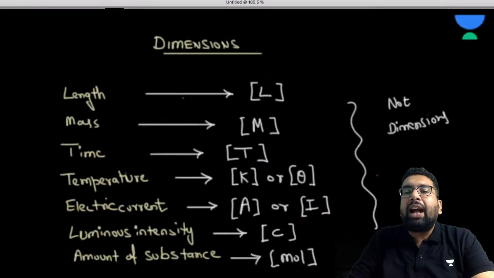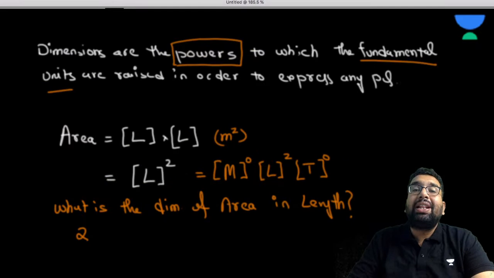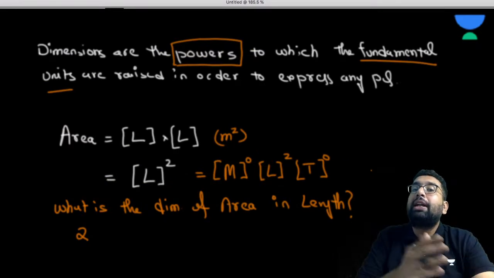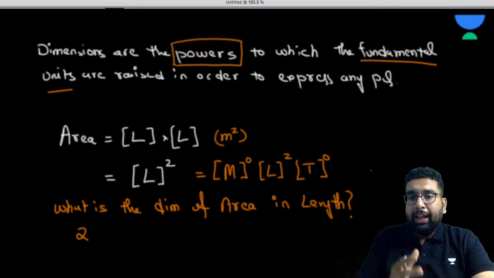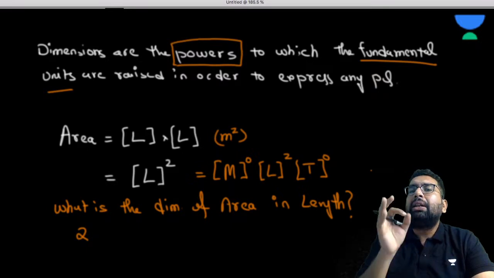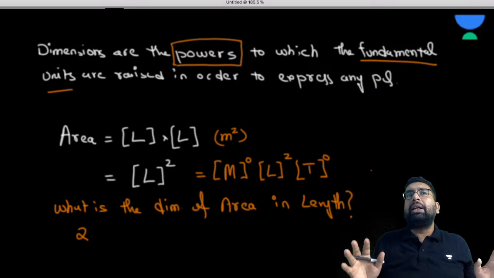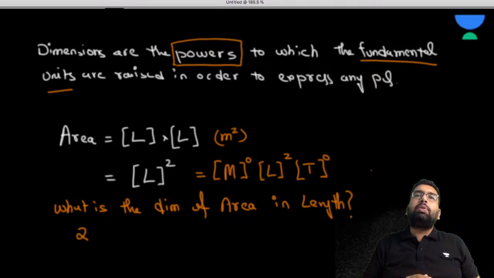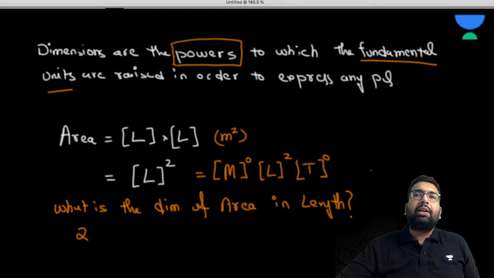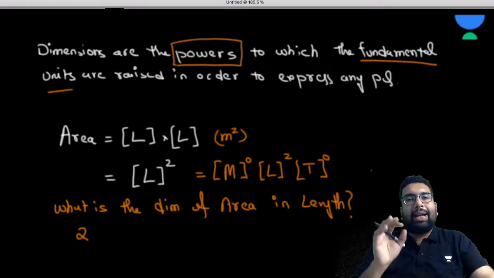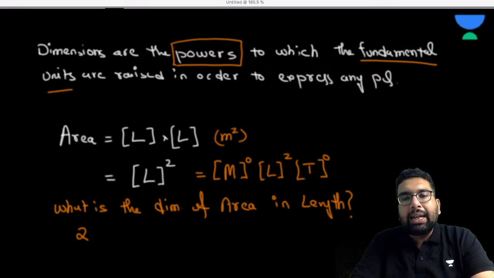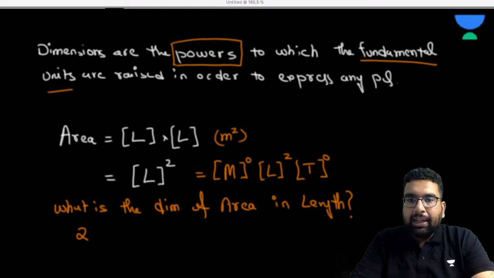Generally, for a physical quantity related to the first part, that is mechanics, we normally represent it in terms of M, L and T. There is nothing wrong if you represent any physical quantity in terms of all seven fundamental units, but in general we represent a physical quantity in MLT, that is mass, length and time.